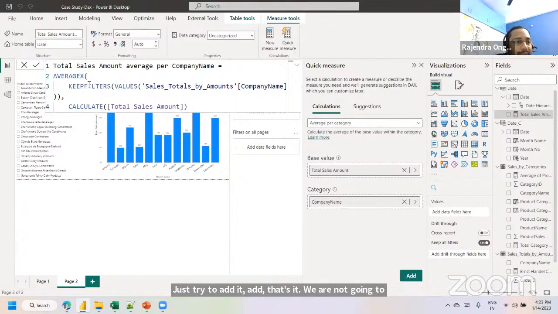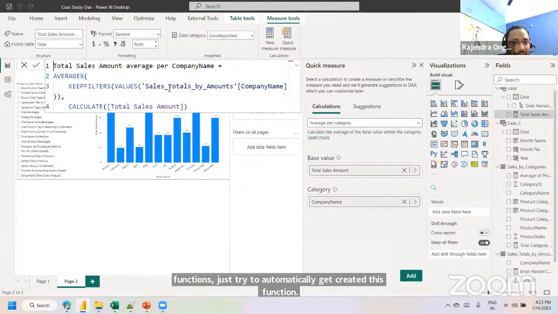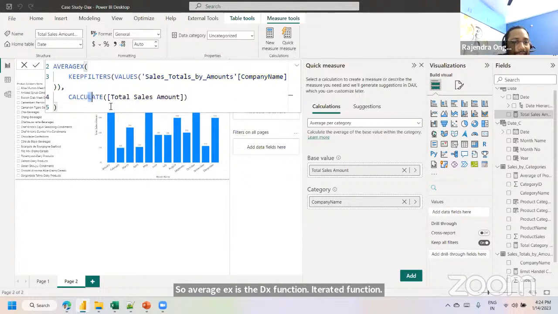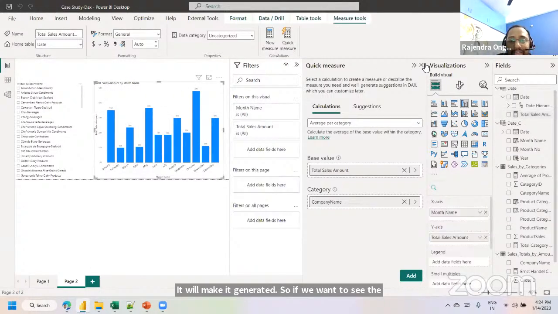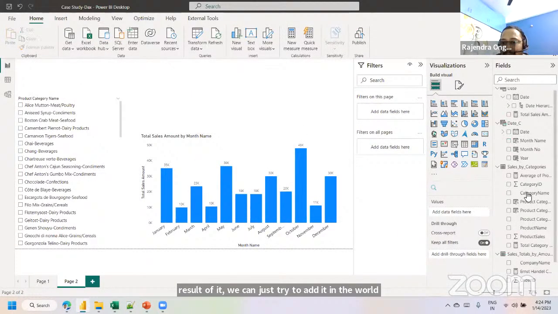This function will get created automatically. AVERAGEX is the DAX iterator function. It takes the key filters of this particular company name and the calculated value, the total sales value, and it gets generated. If you want to see the result, we can just add it to our canvas. So remove this. Here, you can just add it.